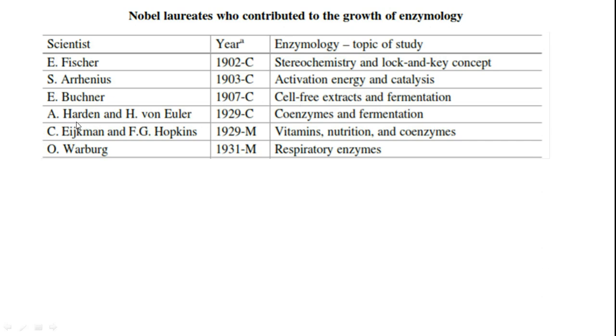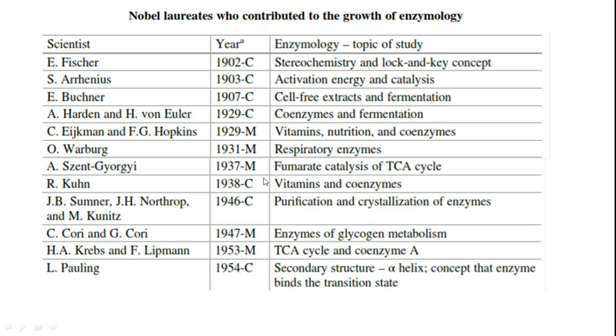The contributions by the great scientists Harden, Euler, Ekman and Hopkins were regarding coenzymes, enzyme activators, the relation between food, nutrition and our health, and how nutrition helps enzymes to function. All these are responsible for our detailed understanding of biochemistry right now.